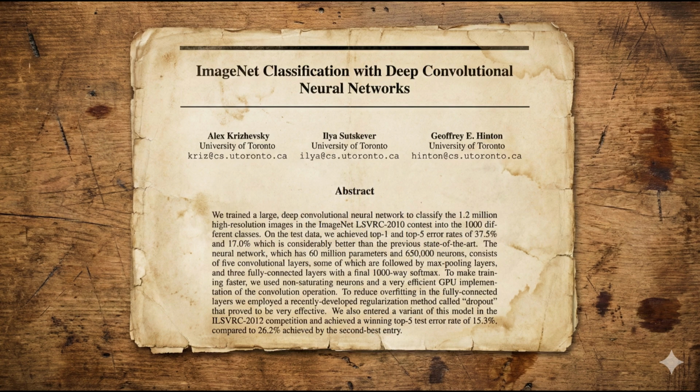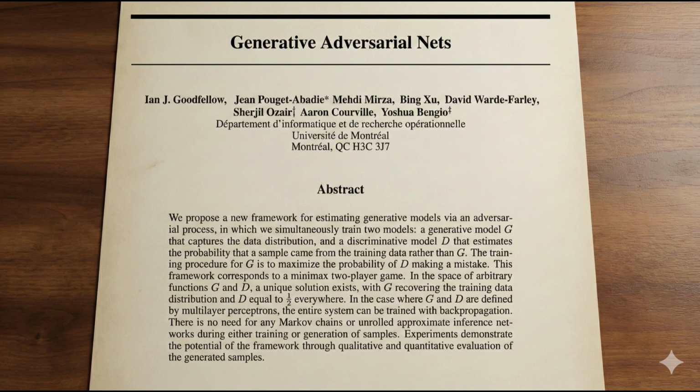How? 3 things. Deep CNNs with 8 layers. GPUs for parallel training. They used gaming graphics cards. And a massive dataset, 1.2 million images. Traditional methods couldn't scale. Deep learning could. This is the moment. After this paper, everyone pivoted to deep learning. Google, Facebook, Microsoft, billions of dollars started flowing into AI research. This is when deep learning went from academic curiosity to industry obsession. This paper changed everything.